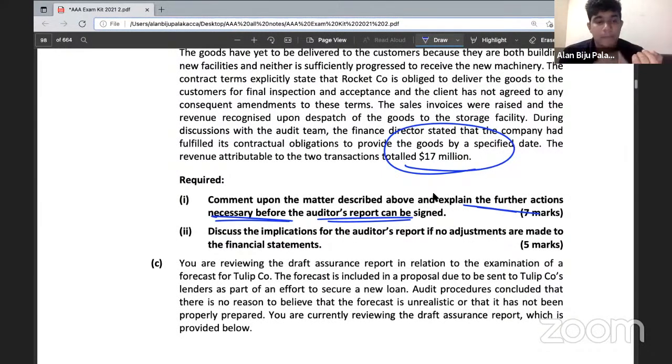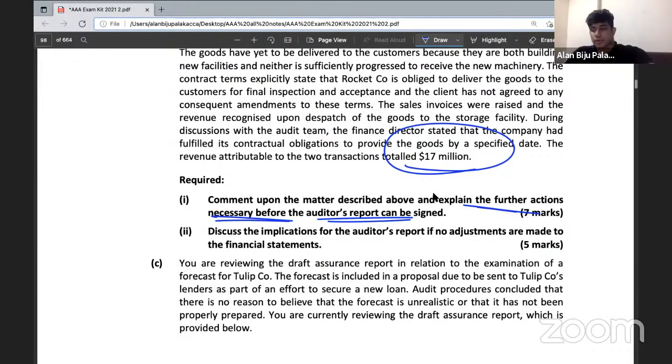If it is a misstatement that is material and pervasive, we will be providing an adverse opinion. If it's a mistake that is material but not pervasive, we will be providing a qualified opinion. If it is a mistake that is not material and not pervasive, then we will be providing an unmodified or unqualified opinion. Then if it is a lack of audit evidence which is material and pervasive, what will be the opinion? Disclaimer of opinion. If it's a lack of audit evidence which is material but not pervasive, it's a qualified opinion, qualified except for. Then if it's a lack of audit evidence which is not material and not pervasive, what will be the opinion?